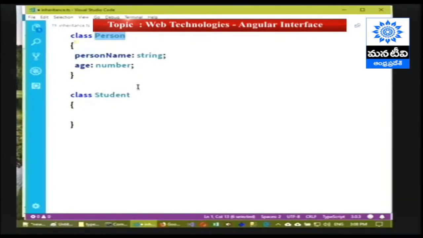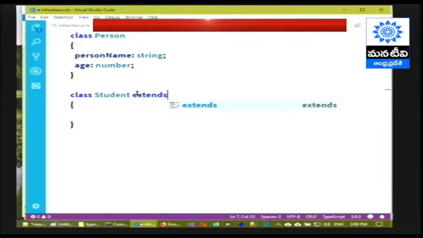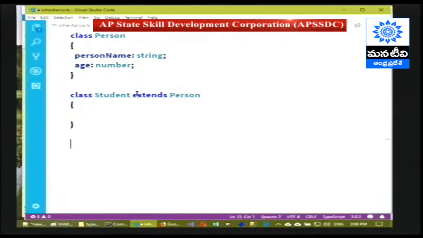So we can say extends person, which means that student is a child, person is a parent. So the class syntax that we have to follow for declaration of inheritance: class, child class name, extends the parent class name. Now inside this we are going to create the child class properties.